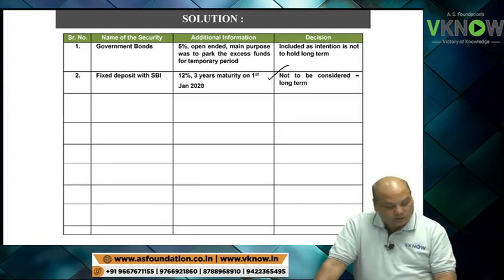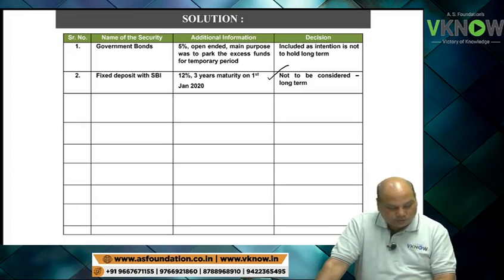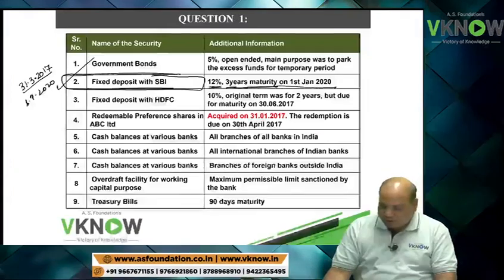FD with HDFC, 10%, original term was for 2 years, but due for maturity on 30th June 2017. Now this question number 3 is tricky.